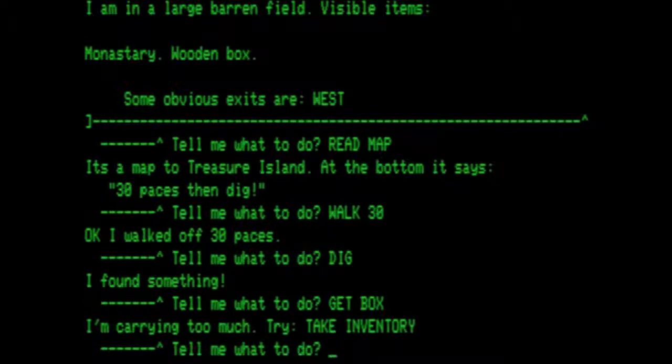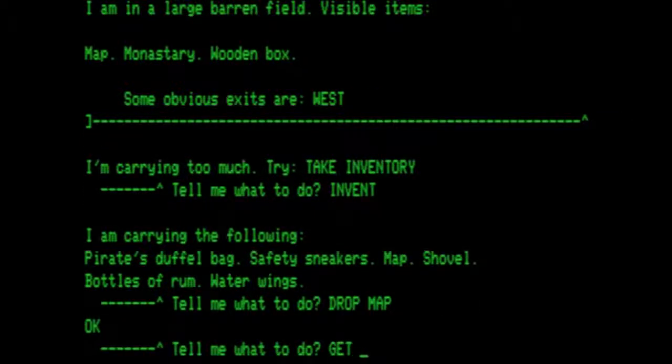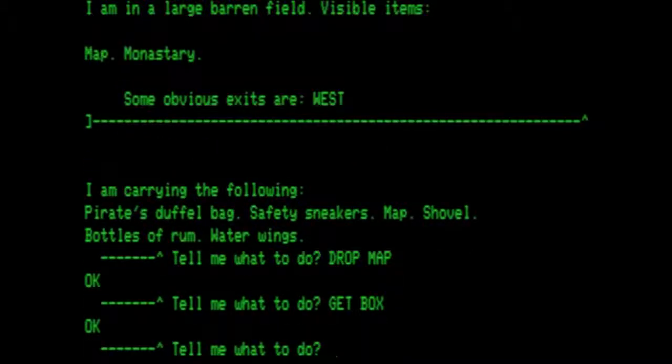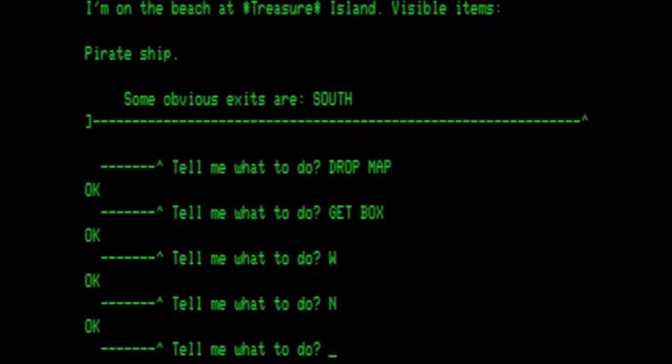We're heading back. Oh, carrying too much. Take inventory. Pirate duffel bag, safety sneakers, map, shovel, bottles of rum. Let's go ahead and drop the map for right now, because I do not need it anymore. So let's get the box. And then we want to go west, heading back to the graveyard, and then north back to the beach, where we go back to the ship.